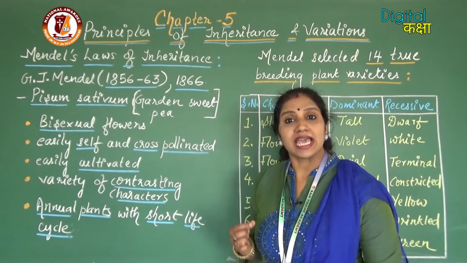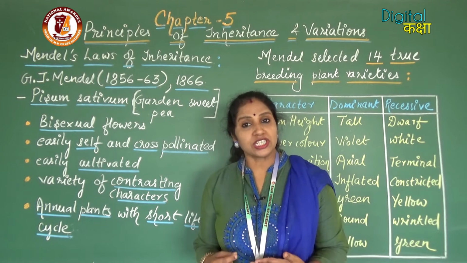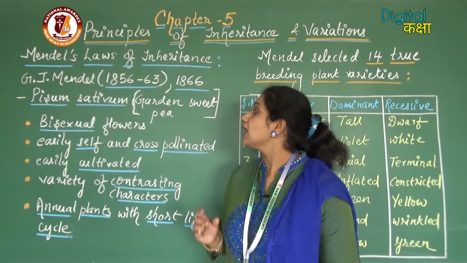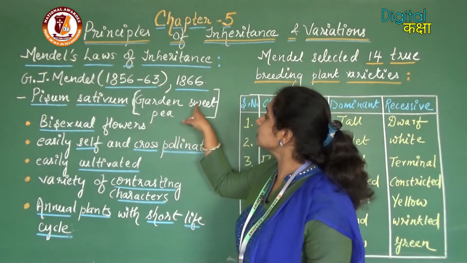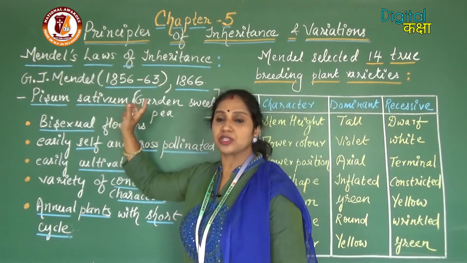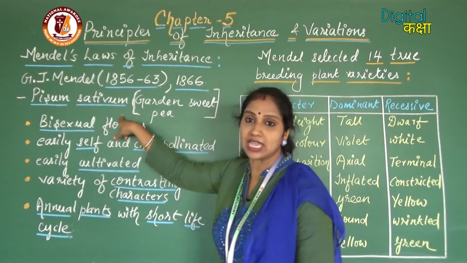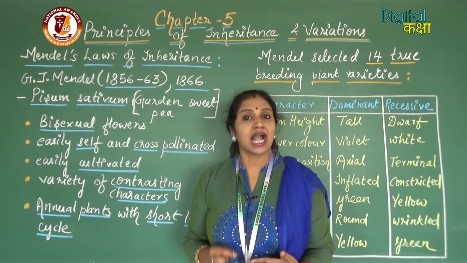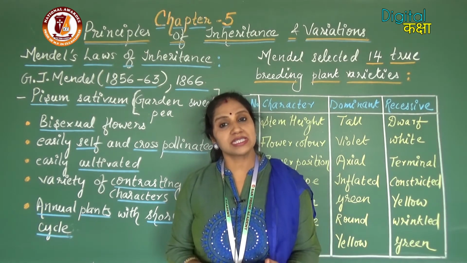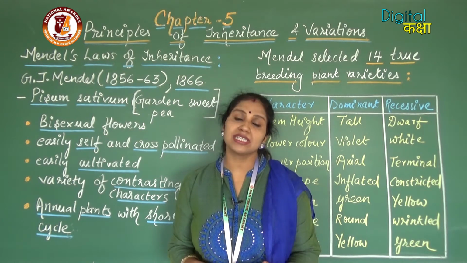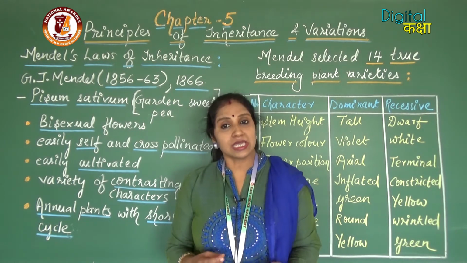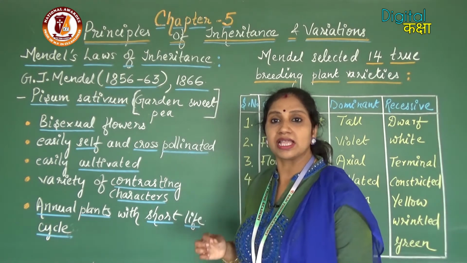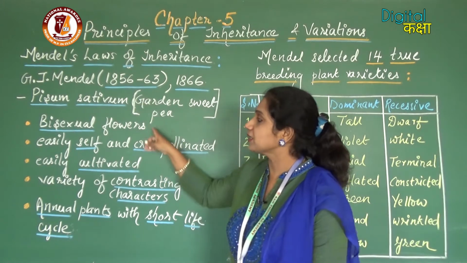Now about the experimental material which Mendel selected for performing his experiments. Mendel selected the garden sweet pea plant whose botanical name is Pisum sativum. There are many reasons why he selected the garden pea plant, or Pisum sativum, as his experimental material. So let us see what the advantages of selecting the garden pea plant as the experimental material are.